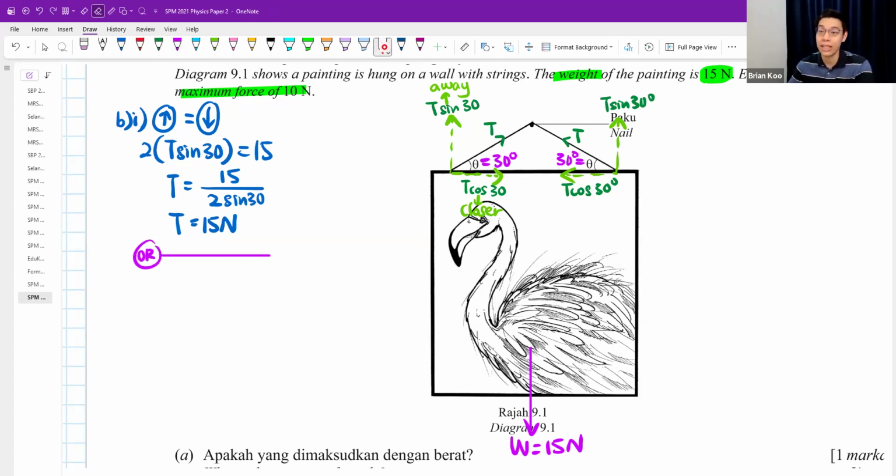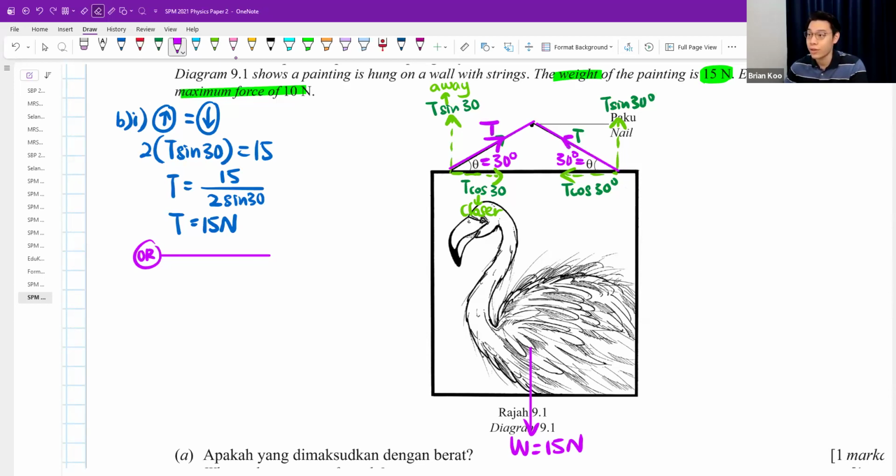Yeah, so this method, I call it the T-shaped method, where you change all the forces into forces that either point up, point down, point left, point right. And everything up and down must be equal. Everything pointing to the left and right must be equal if they are in equilibrium. Okay, another way is that you can go and draw the triangle. You go and draw these three different forces that you have.